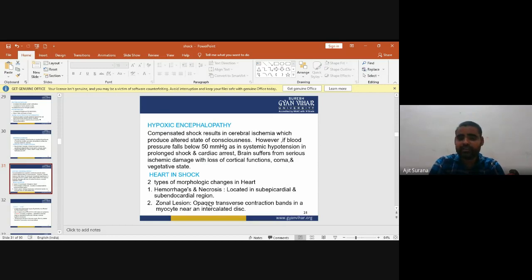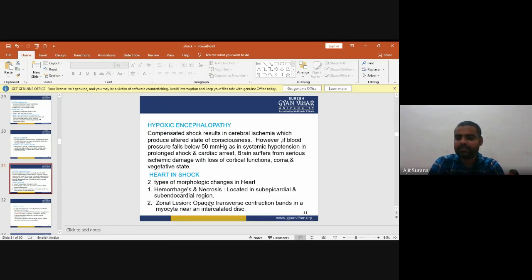Two types of morphologic changes occur in the heart due to shock. First is hemorrhage and necrosis, located in the subepicardial and subendocardial regions. The second is the zonal lesion.